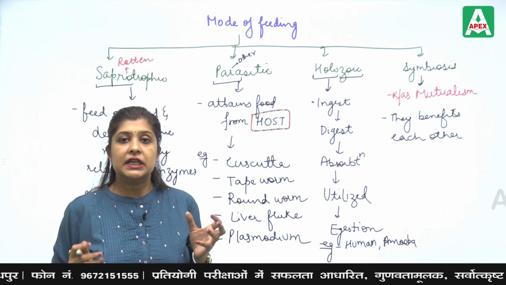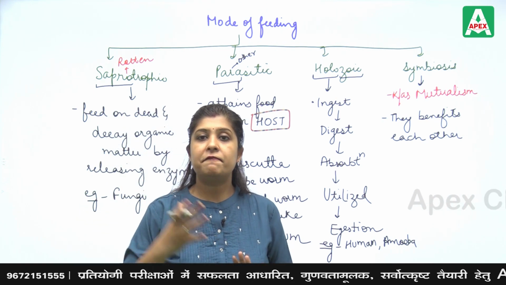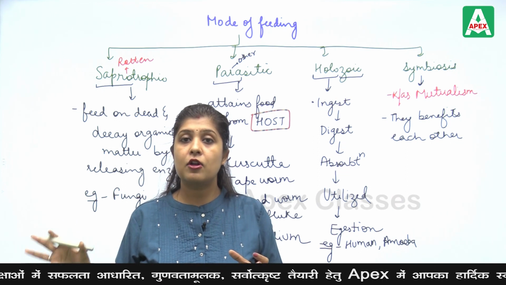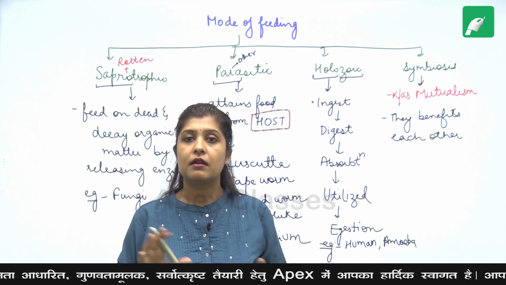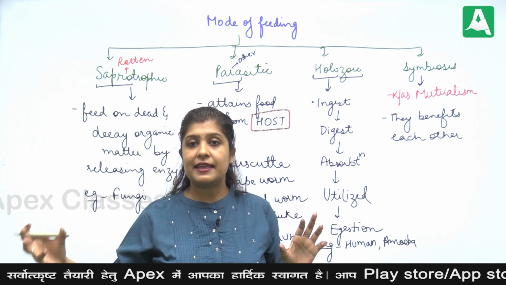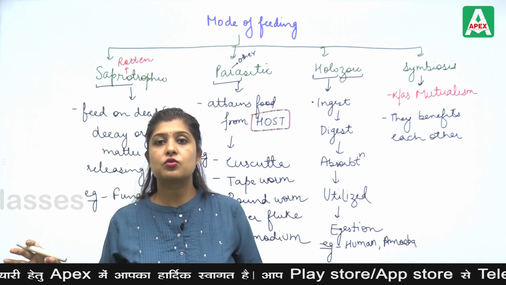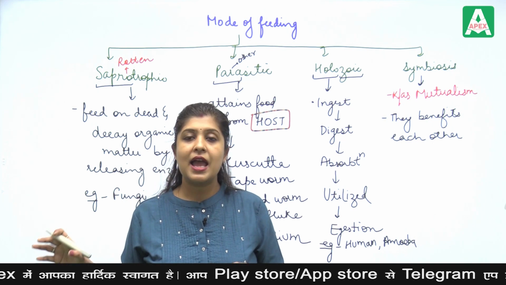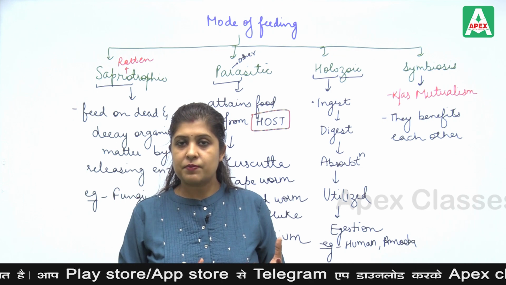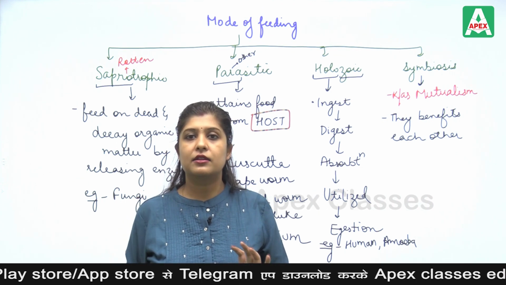The organism which will feed on another organism or other thing will also benefit that source. So if the organism is taking food from another source, that source is also benefited, and it basically gives food to the first part, and it will be benefited by the other also.